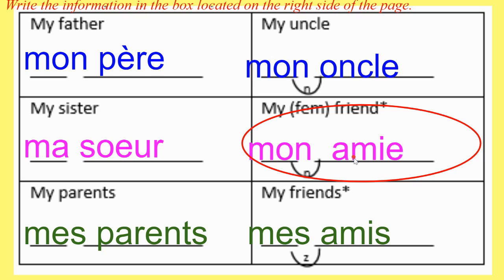So far, we have words like étudiante or homme that start with vowel sounds, but a lot of words don't start with vowel sounds. You just need to be aware of this. Mes parents, mes, the S is not pronounced. Mes amis, however, that S is pronounced. We bring it out as a Z, mes amis.